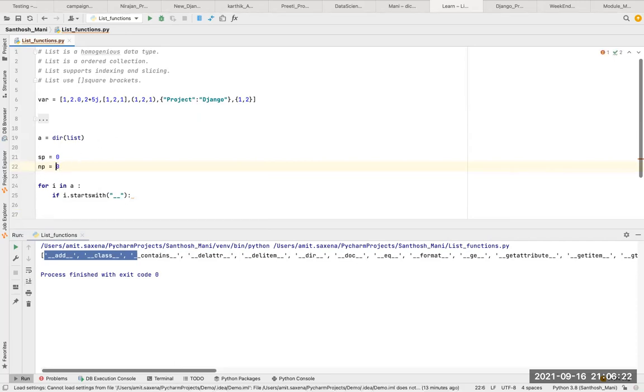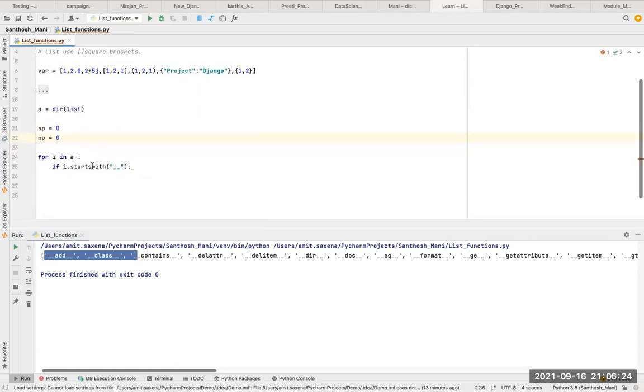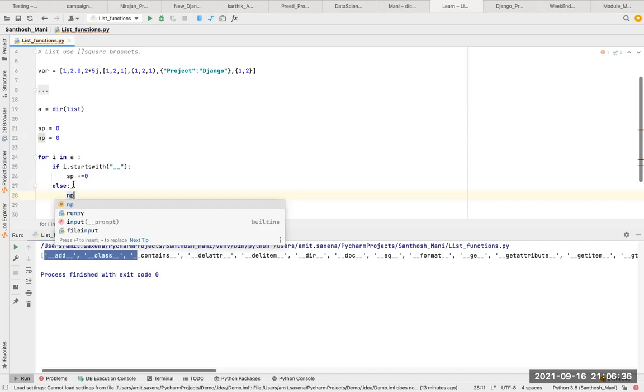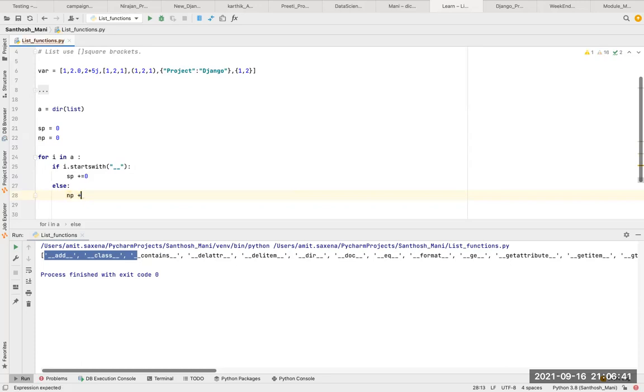Now we check if the function starts with underscore underscore, then it goes to sp. So I'll say sp plus equal to 1, and else np plus equal to 1. If it is not a special function, then definitely it will come to the else block. Sorry, we have to count 1, not 0.